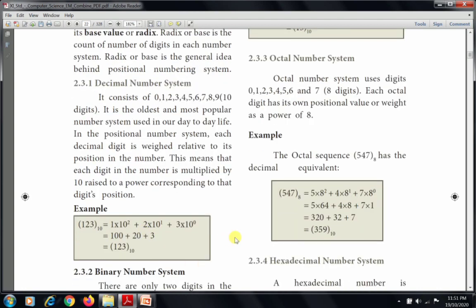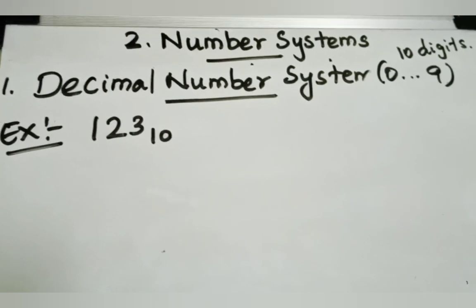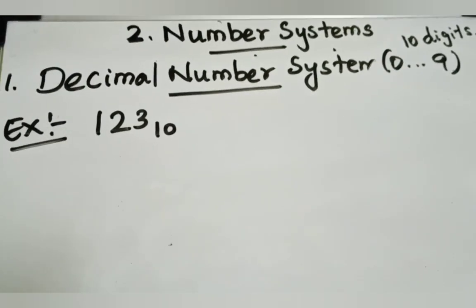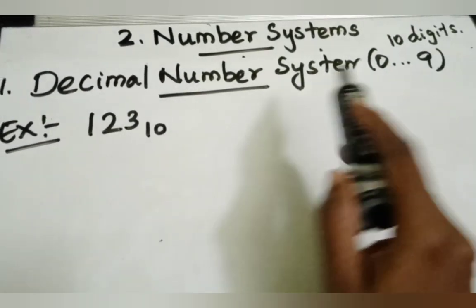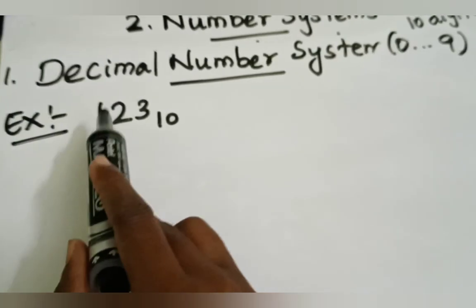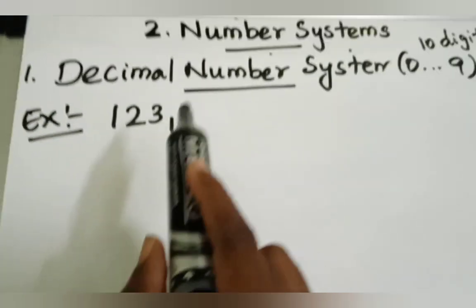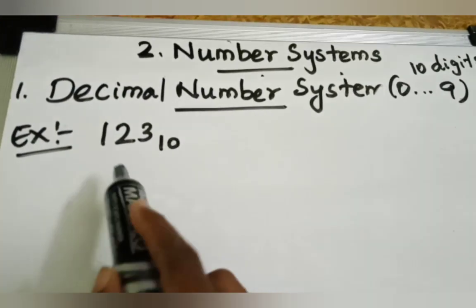Let's do one example sum, an example of the decimal number system. Decimal means 0 to 9, totally 10 digits. So the example is 123 base 10. How do we expand this number?